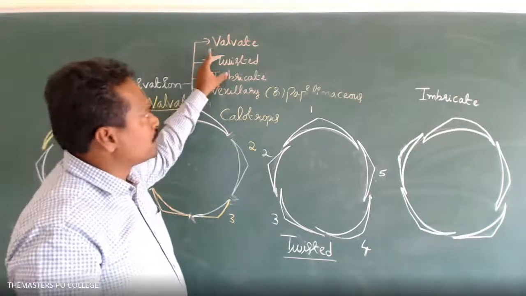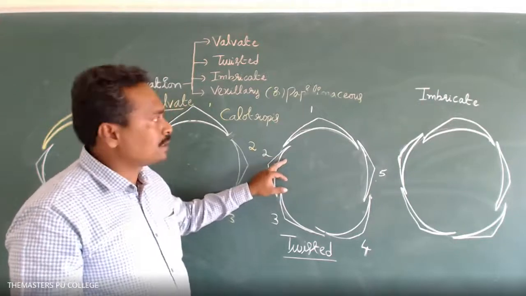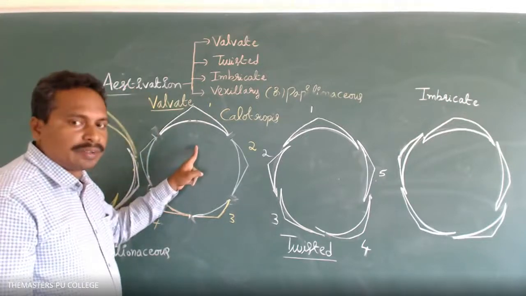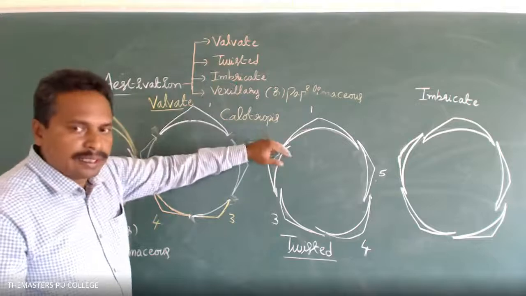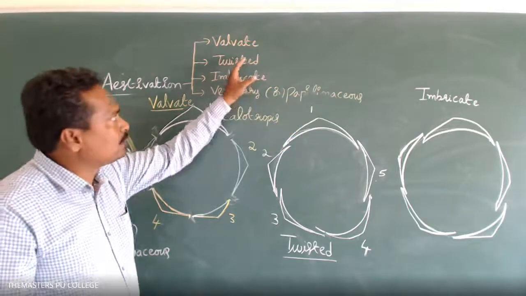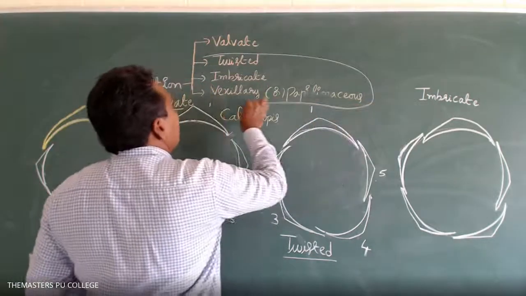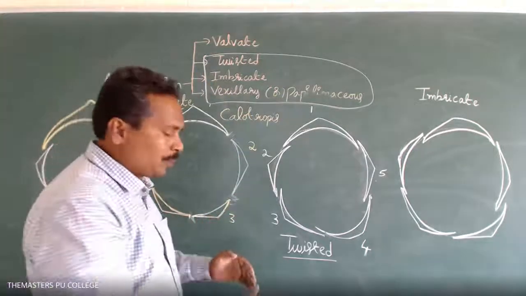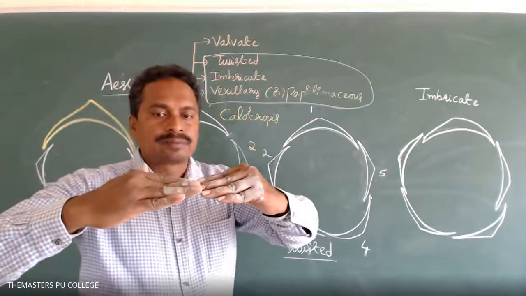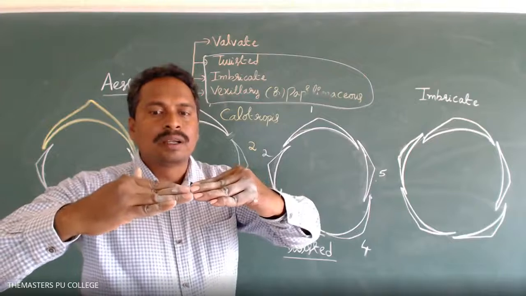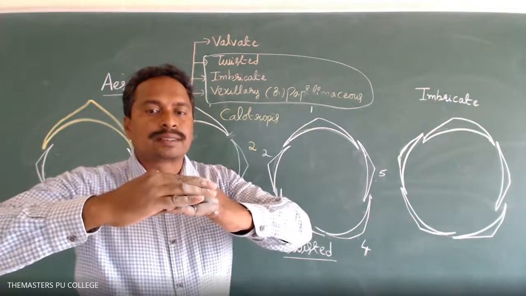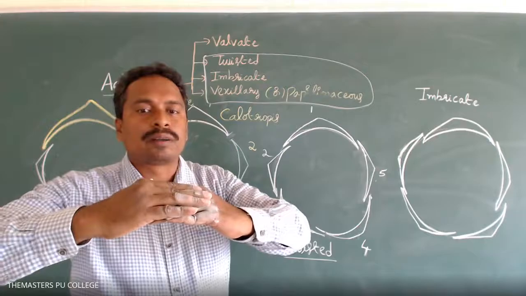Whereas in the remaining three estivations, twisted, imbricate, and vexillary or papilionaceous, the sepals or petals' edges are overlapped on each other.